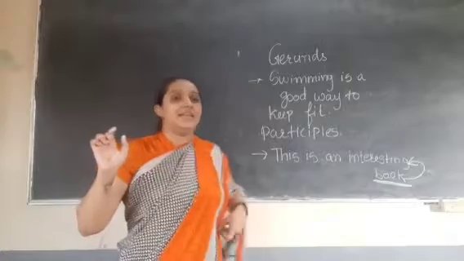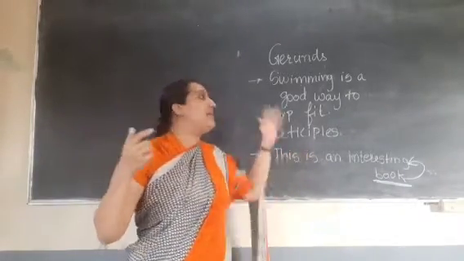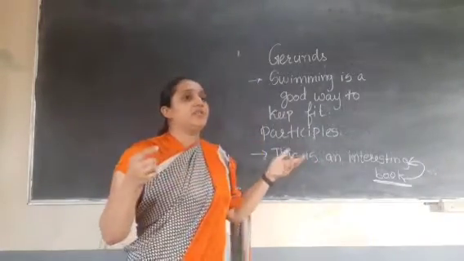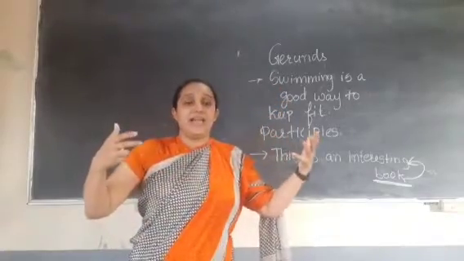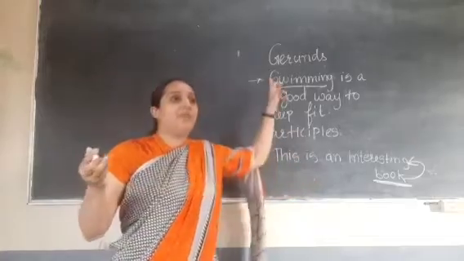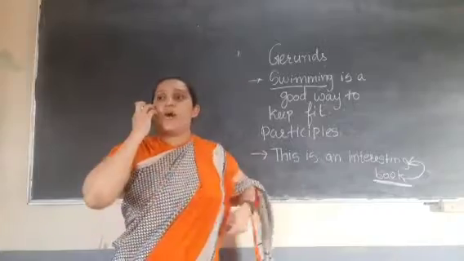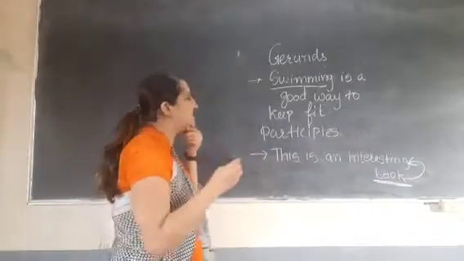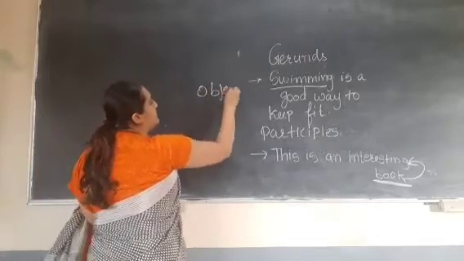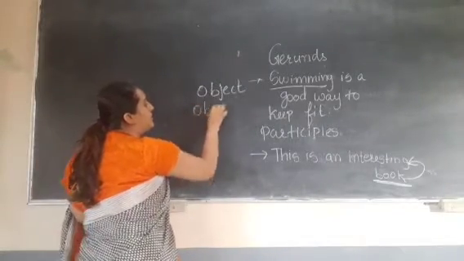Now in gerunds, it will perform as a noun. It will perform as a noun, naming word itself. Now swimming is a good way to keep fit. So here we are saying swimming is good. So it is performing as a noun, naming word itself. Right? So that will be gerunds. It will perform as a naming word, and sometimes it can also perform as an object. Okay, and sometimes it also has object of preposition.